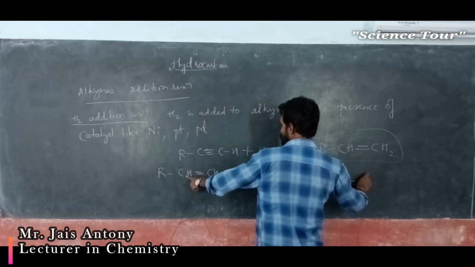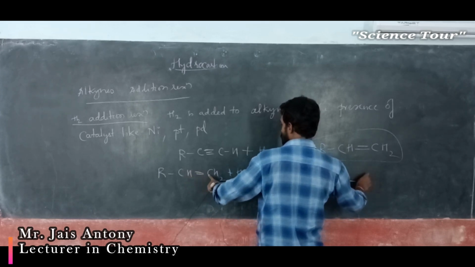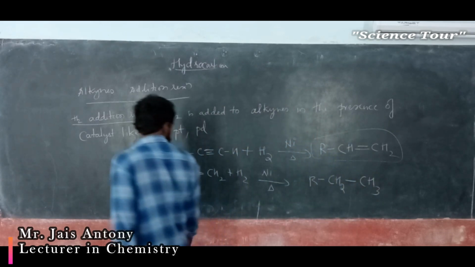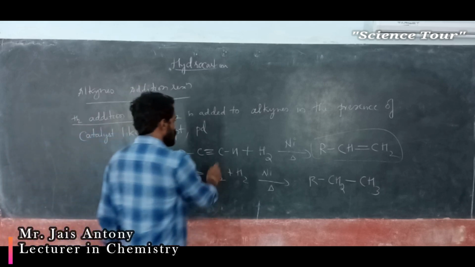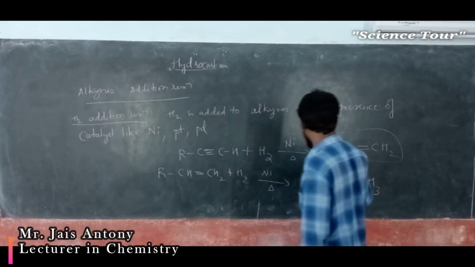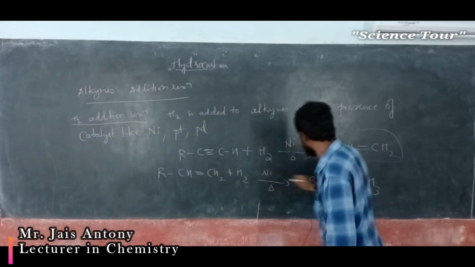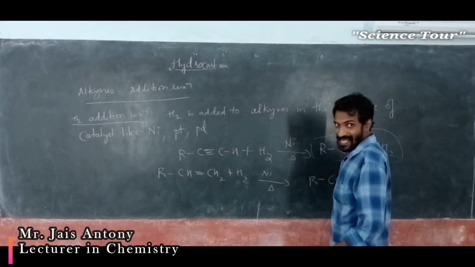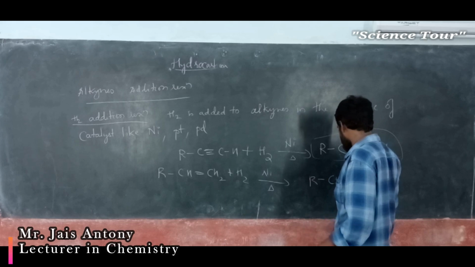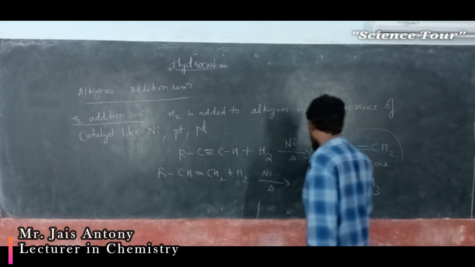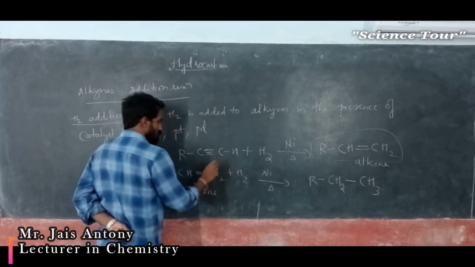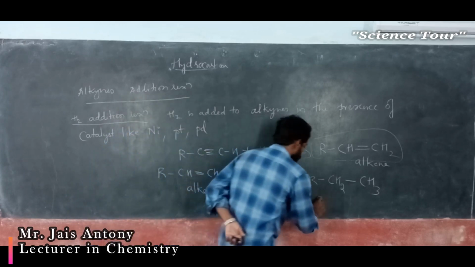Here one hydrogen is added using one of the bonds, and here it gives CH3. So this is the reaction. First the alkyne gets converted into alkene. Again the alkene further reacts with hydrogen in an addition reaction and gives alkane.